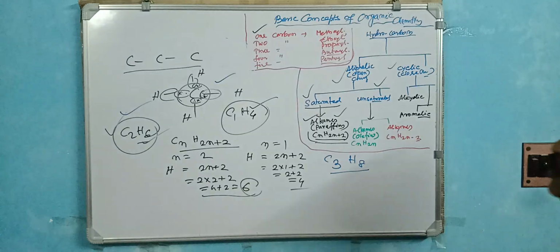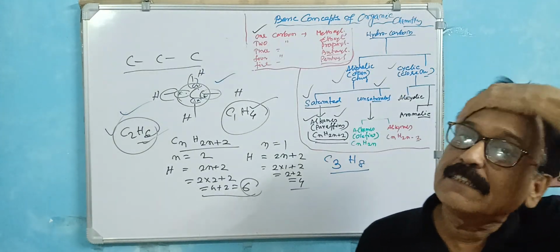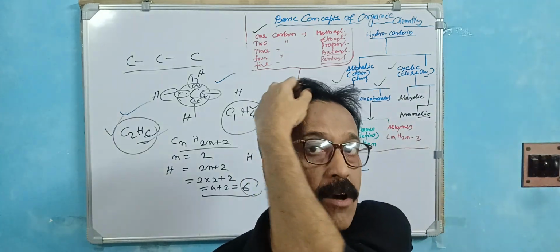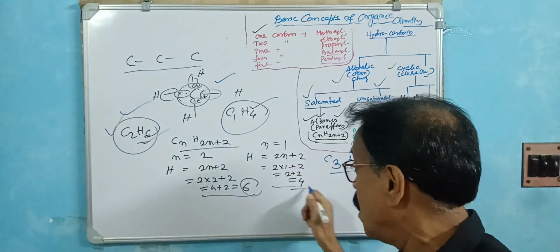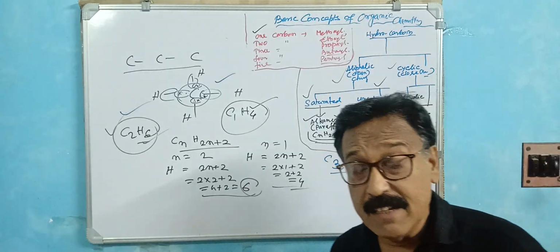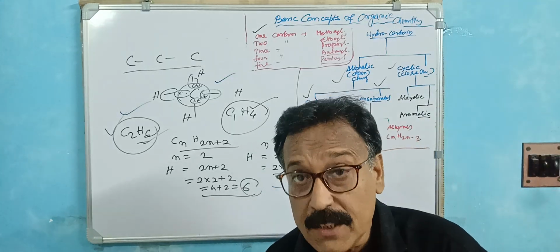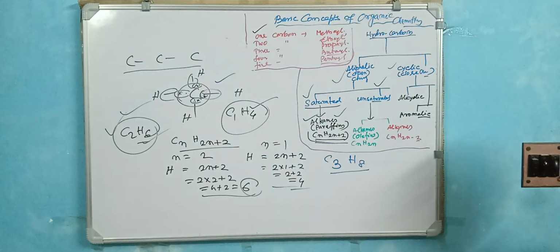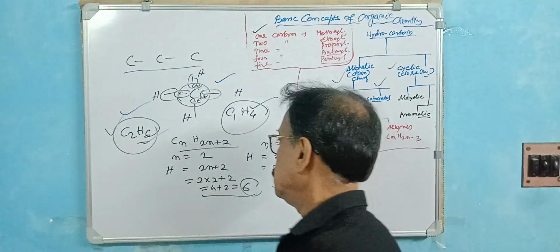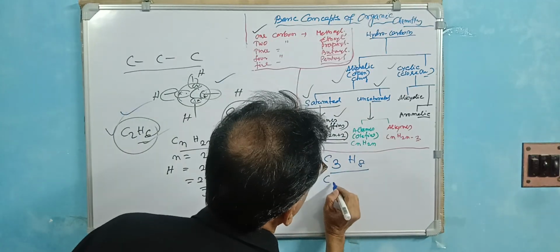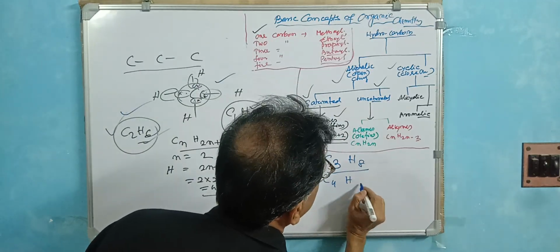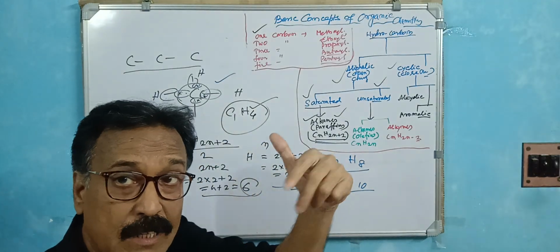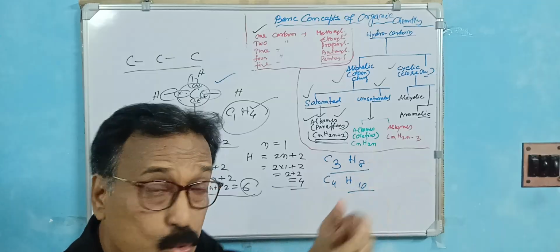This is the beauty of the organic compound. In case of the inorganic compound, there is a certain rule. But in case of the organic compound, that is a very important rule. In case of the alkane, very interesting, just to broaden your knowledge, basic concept of organic chemistry. So this is the general formula CnH2n plus 2. So if this is butane, C4H10. If the carbon number is increased by 1, the hydrogen number is increased by 2.